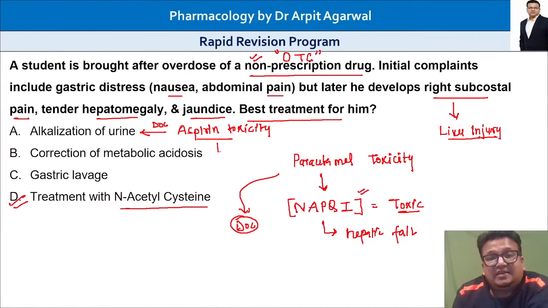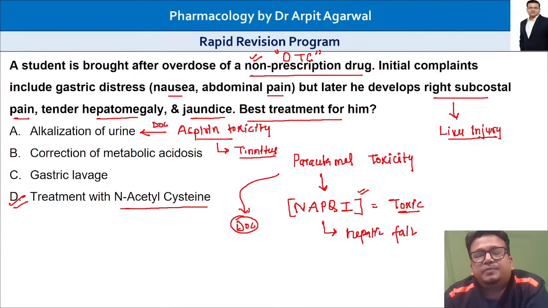If the question is asking about aspirin toxicity, then the earliest symptom that will be mentioned is ringing in the ear, tinnitus. And ultimately, all of you know aspirin poisoning leads to metabolic acidosis. So we will give sodium bicarbonate and alkalinize the urine. So very good, Himanshu. Aspirin causes hyperuricemia. Please remember, gout perhaps will not be the correct way to say it.